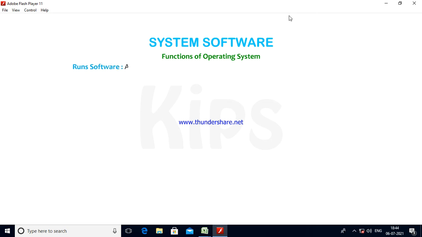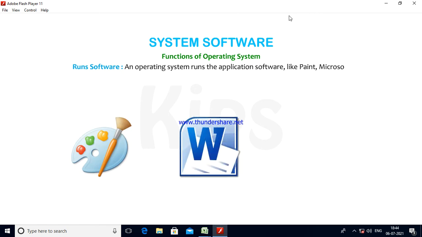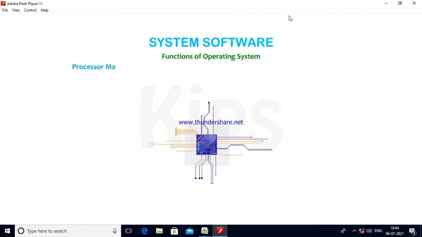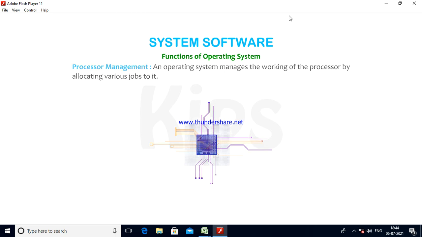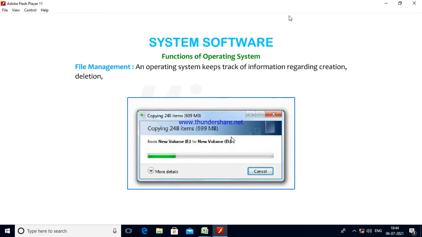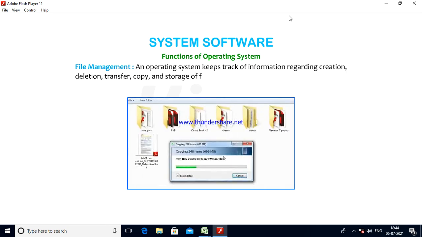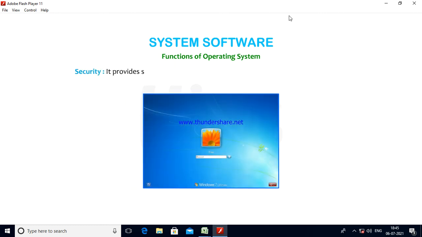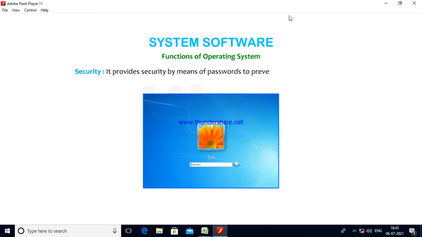Runs software. An operating system runs the application software like Paint, Microsoft Word, Microsoft PowerPoint, etc. Processor management. An operating system manages the working of the processor by allocating various jobs to it. File management. An operating system keeps track of information regarding creation, deletion, transfer, copy, and storage of files in an organized way. Security. It provides security by means of passwords to prevent misuse of a